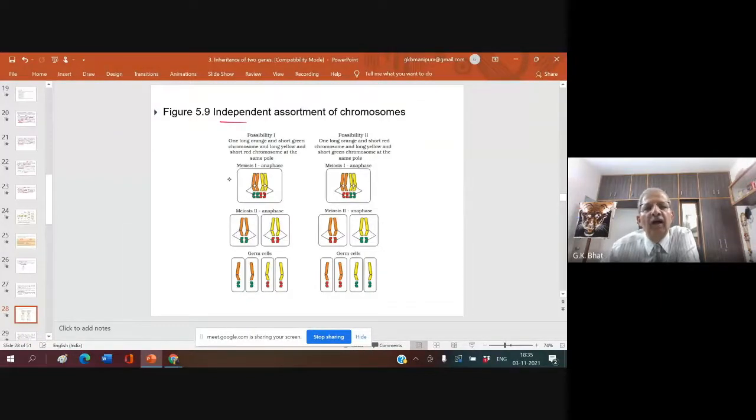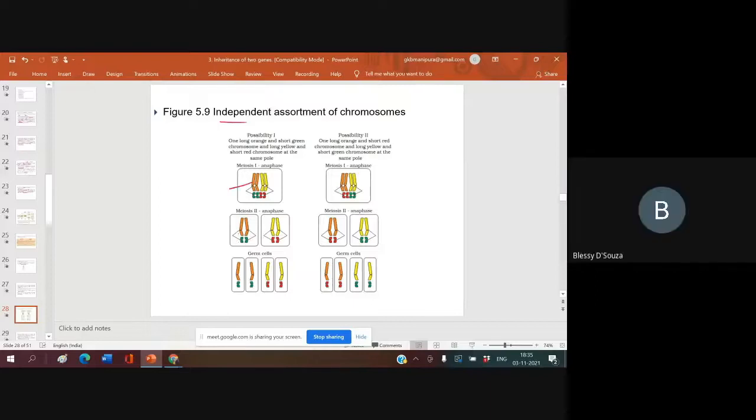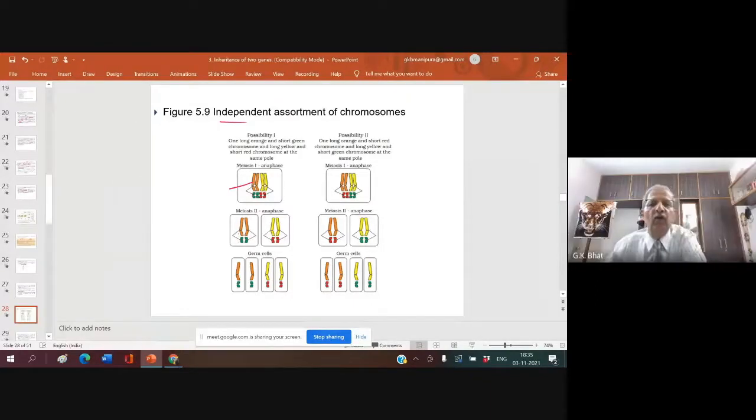Here, the red one, the orange one. What is this color? Red one and green one. You see, red and green have gone together. Here, yellow and red. This is orange. So this orange and green, these two chromosomes, homologous chromosomes, have gone together. And here, see, orange and red.